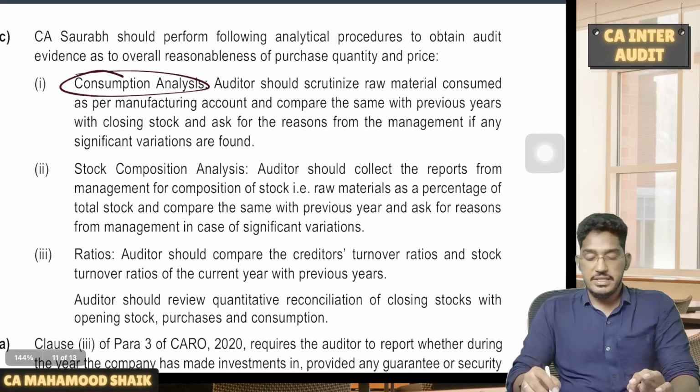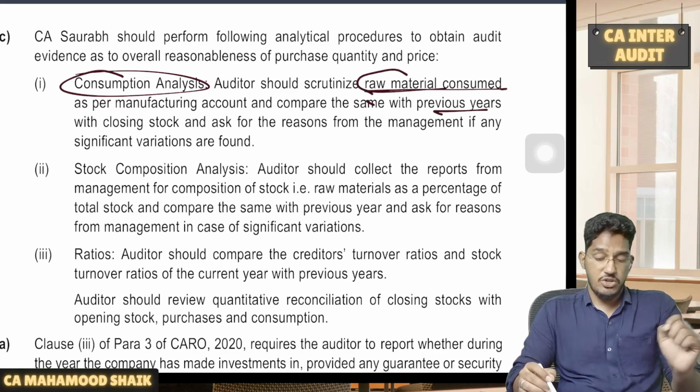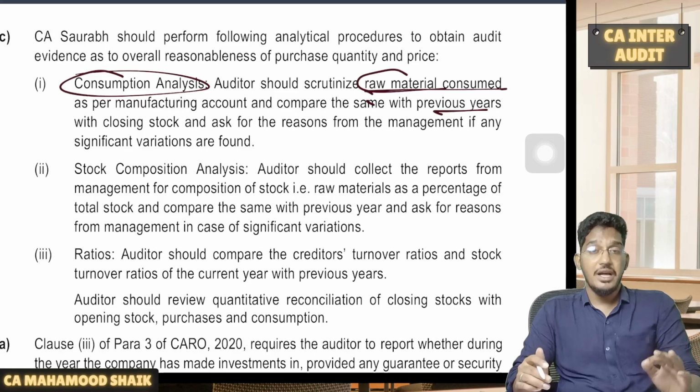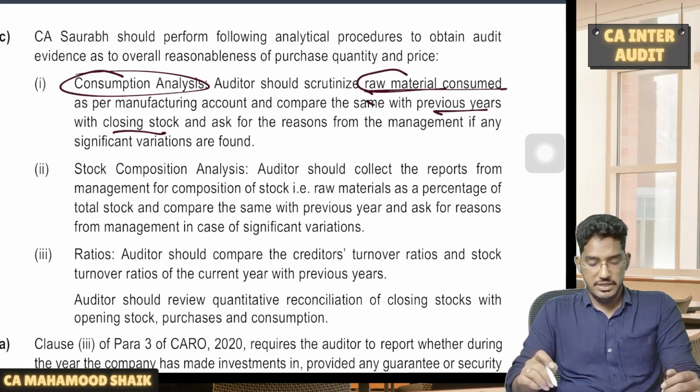Consumption analysis. Basically, here what you will do is you will calculate what is the raw material consumed and compare the same with the previous year. In the current year, how much raw material was consumed? In the last year, how much raw material was consumed? And you will try to see whether the same impact has been reflected in the closing stock or not. If there are any reasons, you will try to evaluate the reasons.